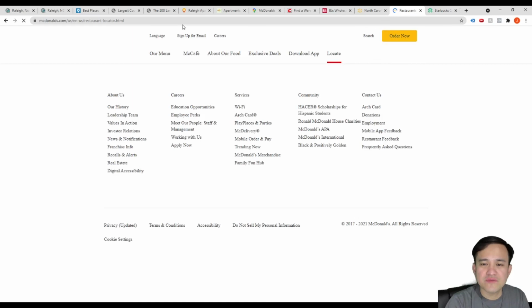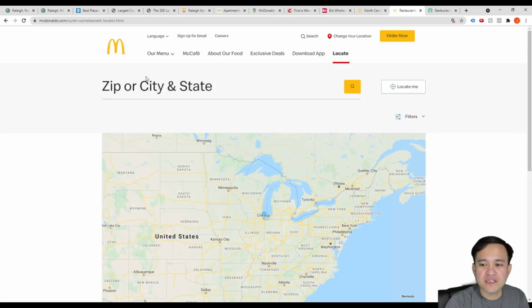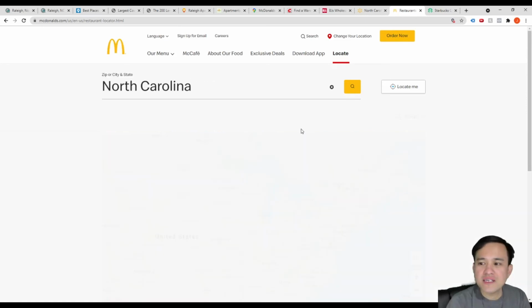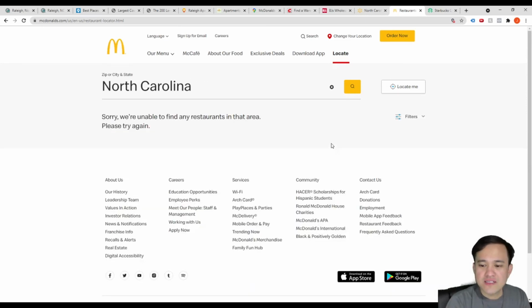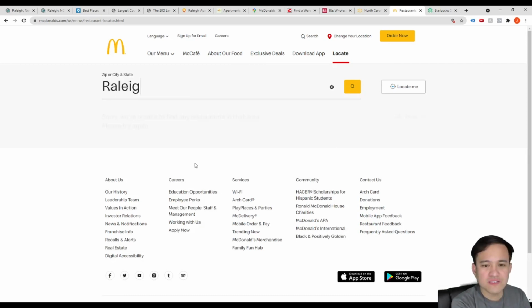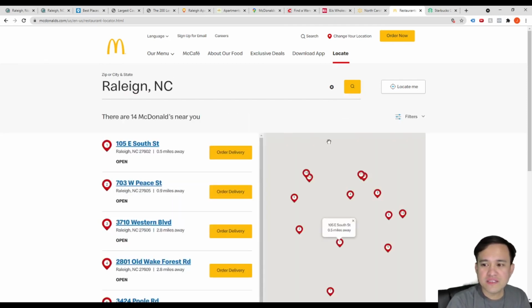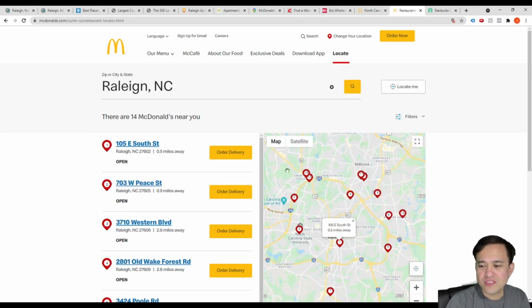McDonald's also has the same thing. They have a restaurant locator. You can just type, let's say, North Carolina. Oops, there's nothing here. Oh, city and state. So let's say Raleigh, North Carolina. Let it show. Yep. So these are the different McDonald's in this area. You can search in your secondary, tertiary market that you want to explore.